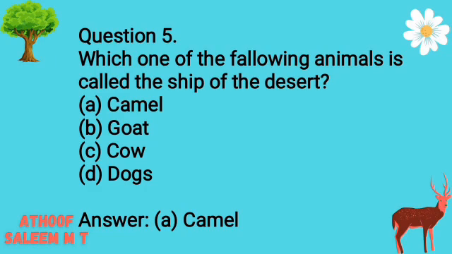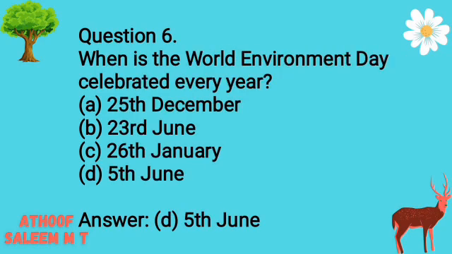Which one of the following animals is called the ship of the desert? Options: A. Camel. B. Goat. C. Cow. D. Dogs. Answer A. Camel. Question 6. When is the World Environment Day celebrated every year? Options: A. The 25th of December. B. The 23rd of June. C. The 26th of January. D. The 5th of June. Answer D. The 5th of June.